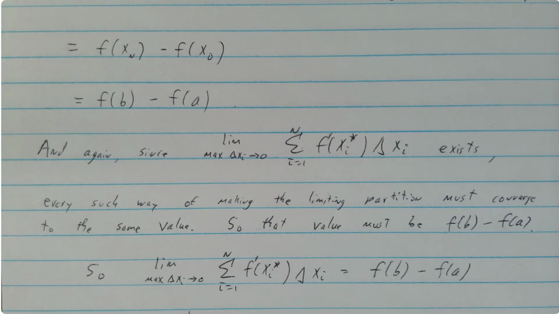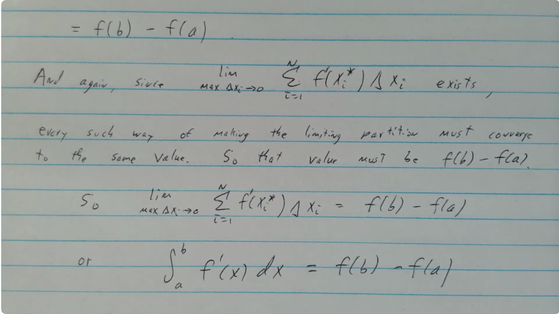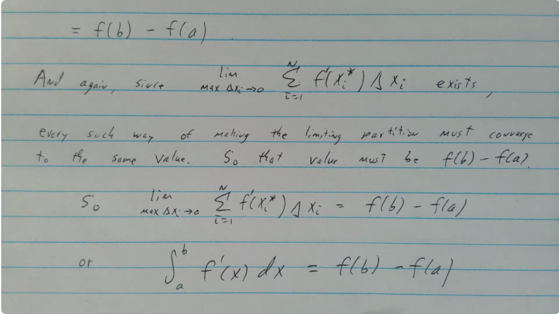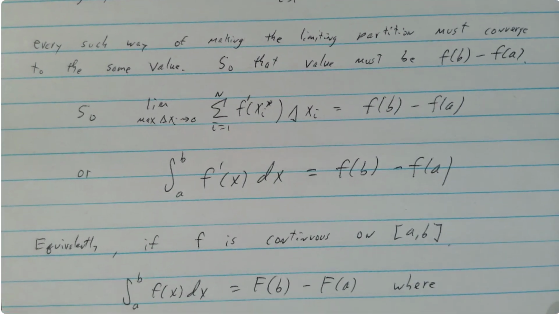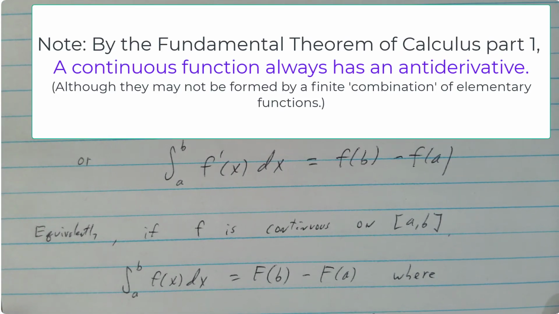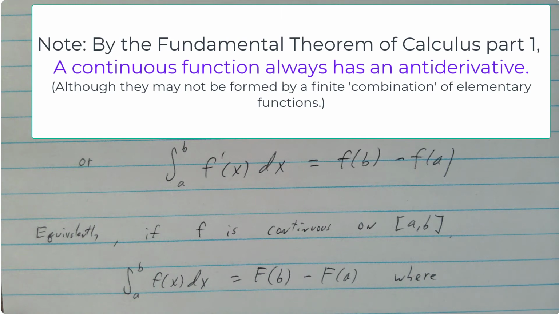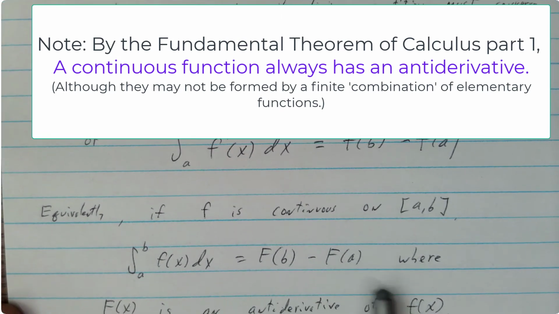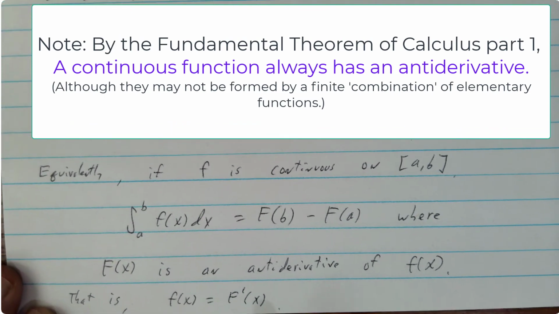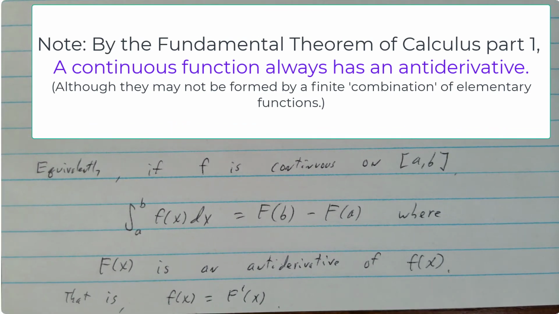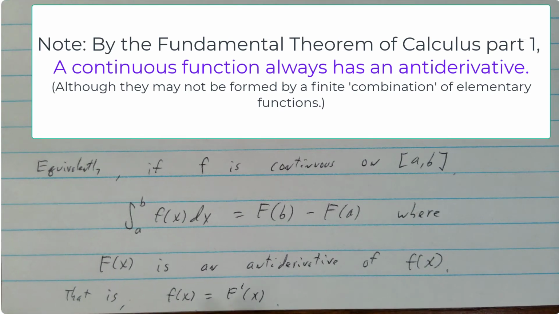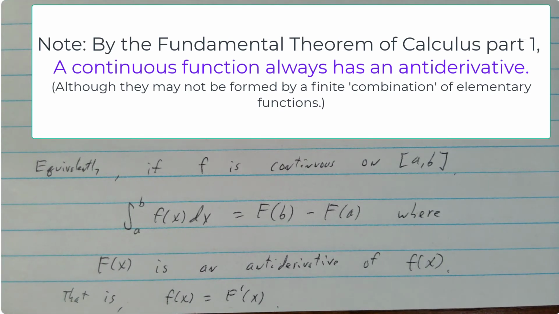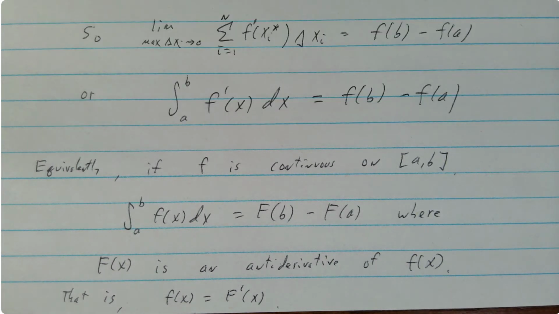Or equivalently, the integral of f prime equals f of b minus f of a. And equivalent to that is if f is continuous, then the integral of f, of course, exists, but it'll equal capital F of b minus capital F of a, where capital F is an antiderivative of little f. Or in other words, little f is a derivative of big F. And any antiderivative will do. So hope that made sense.